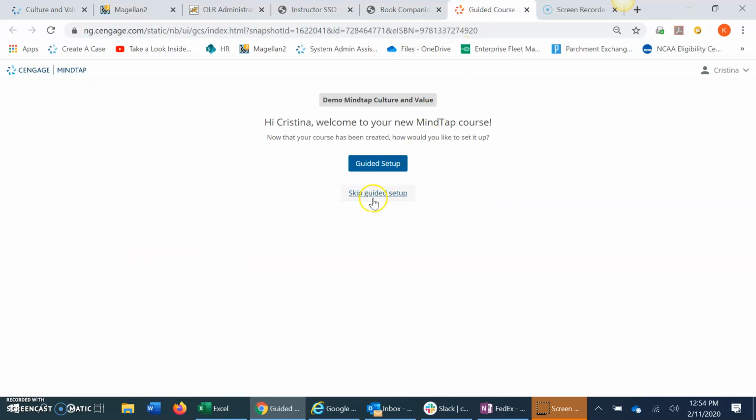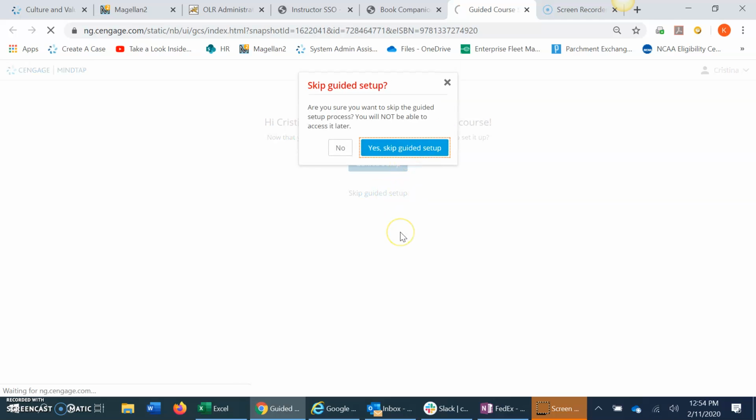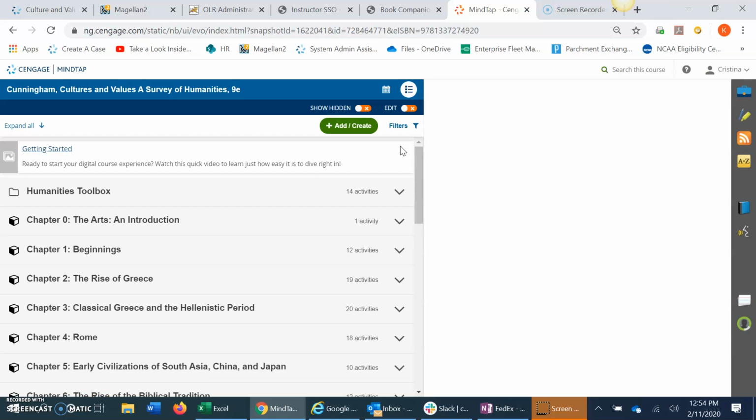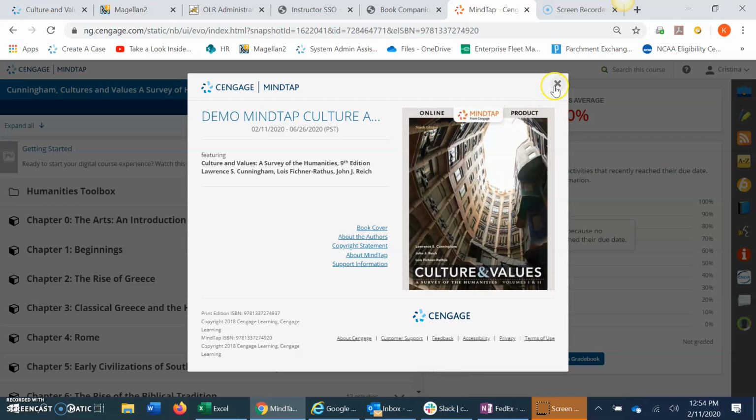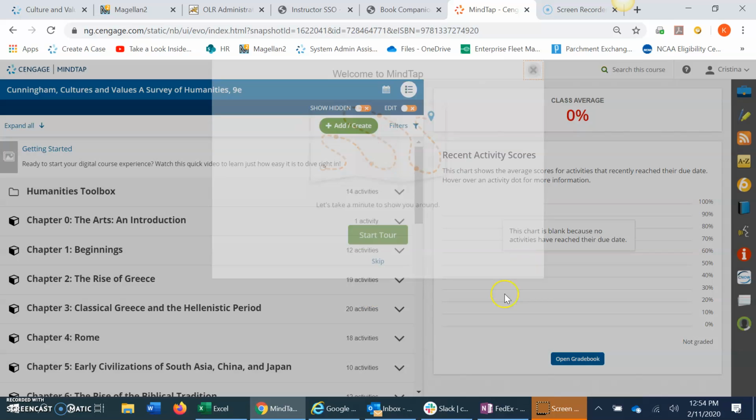But for now, I'm going to go into MindTap. I'm going to skip my setup because I'm going to show it to you right now. But if you create a new MindTap course, you'll be able to go through this MindTap setup. And you can create your own MindTap course and begin to explore and work from it right through the portal from what I just showed you. So I'm going to X out of all these, the tour.